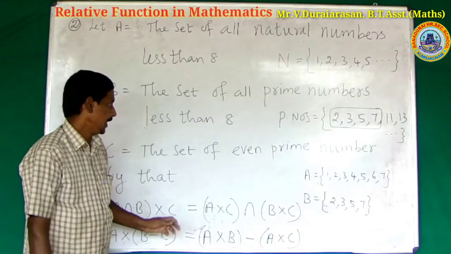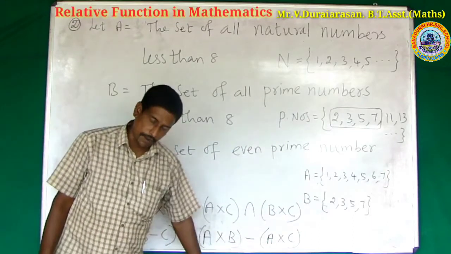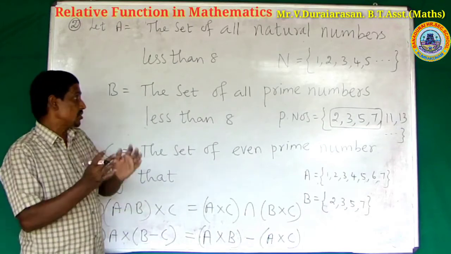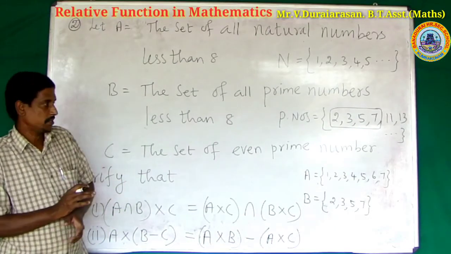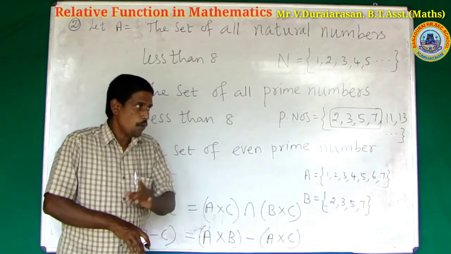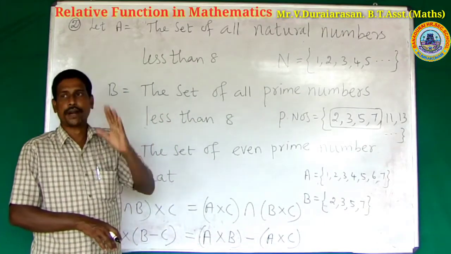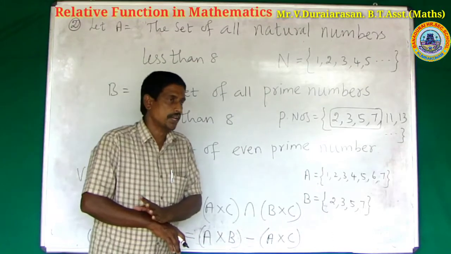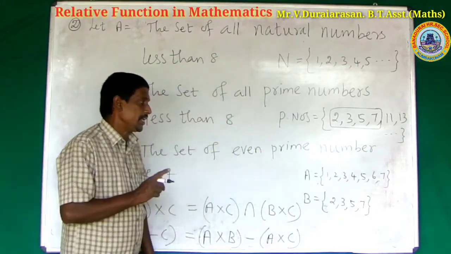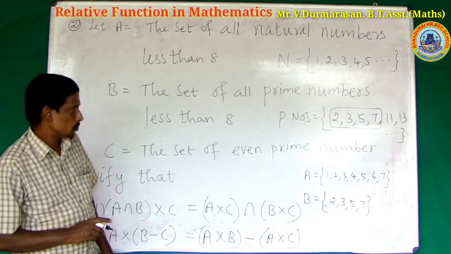Right. The set of all even prime numbers. You already studied this in 6th standard mathematics. How many even prime numbers are there? Only one even prime number. What is the number? 2 is the only even prime number.